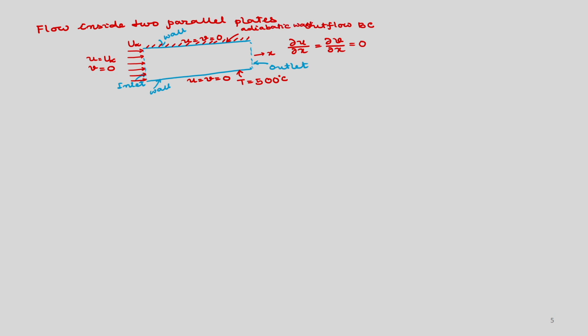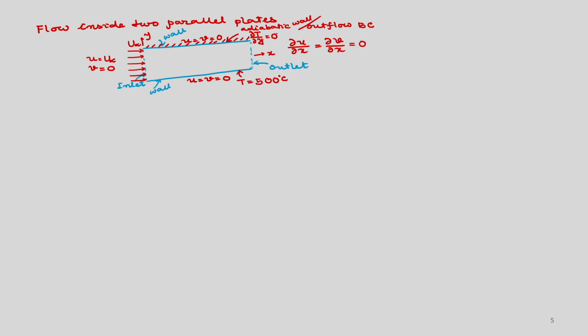That means no heat transfer across this wall. So, obviously it will be, if the normal direction is y, then del T by del y is equal to 0. Okay.